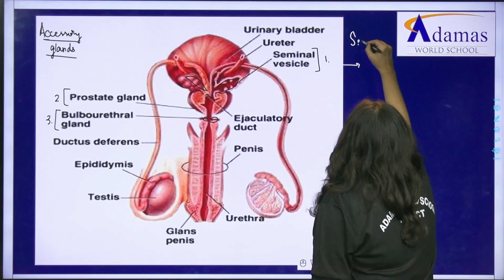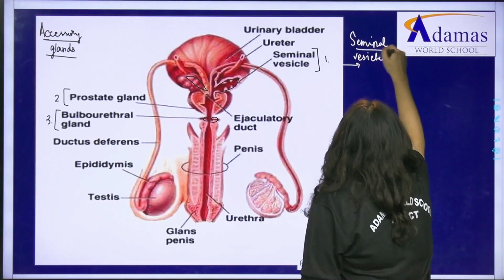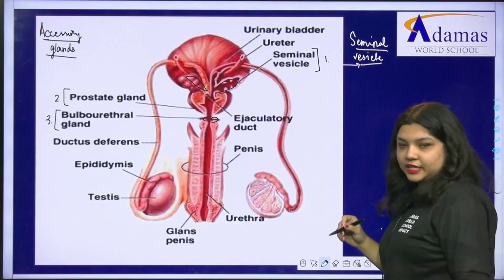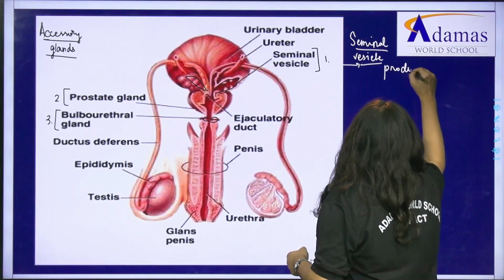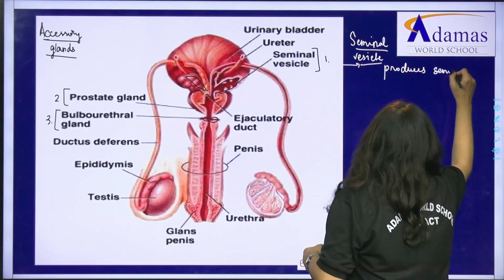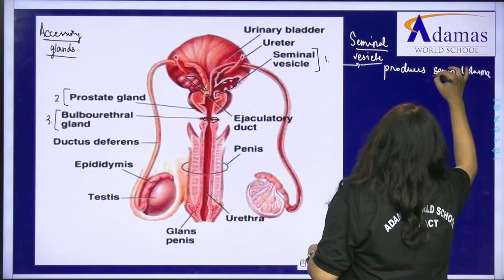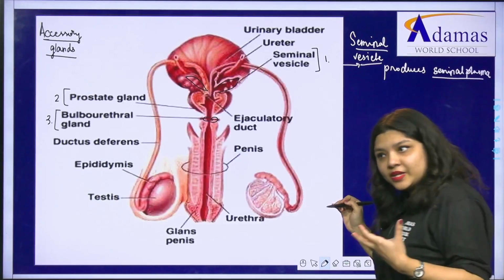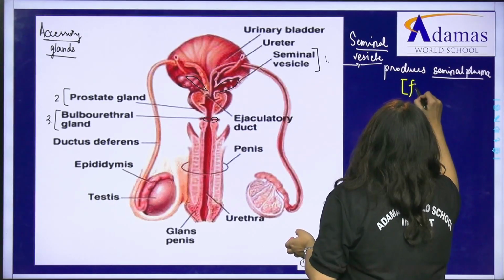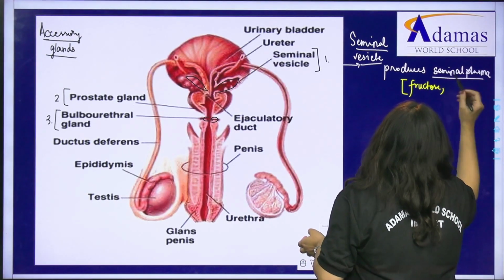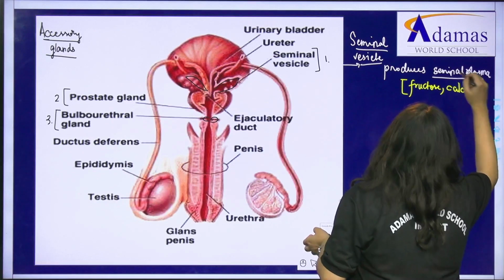First one, let's talk about the seminal vesicle. The seminal vesicle is going to produce, what does it produce? Seminal vesicle produces seminal plasma, जिसे also तुम seminal fluid भी कह सकते हो. So this seminal plasma contains different important nutrients. What does it contain? It can contain fructose, it contains calcium. So important nutrients are present in the seminal plasma.